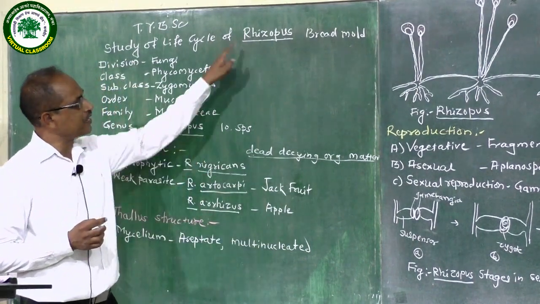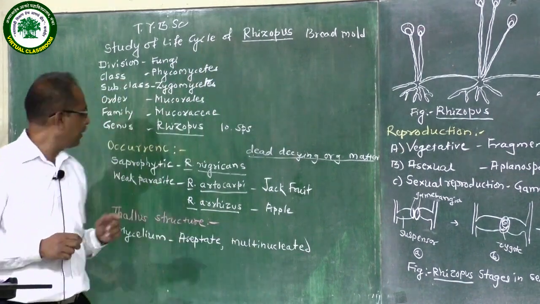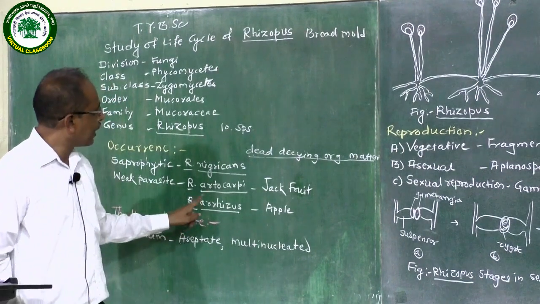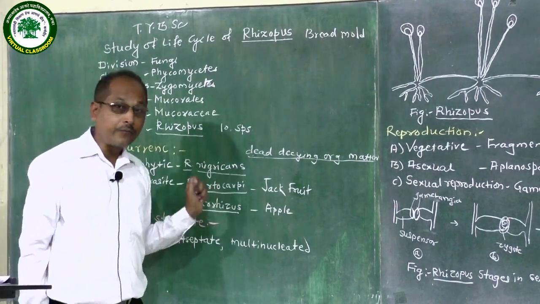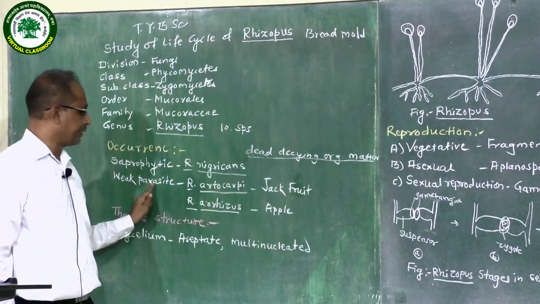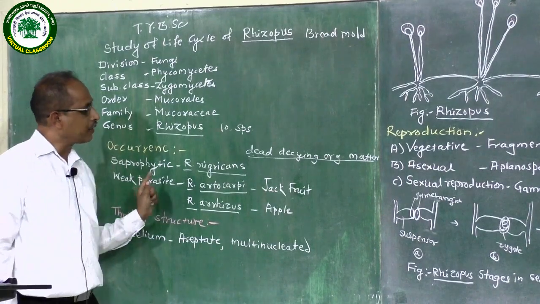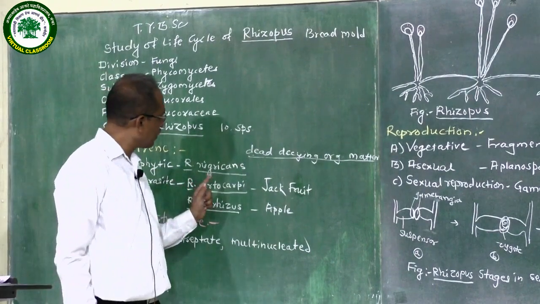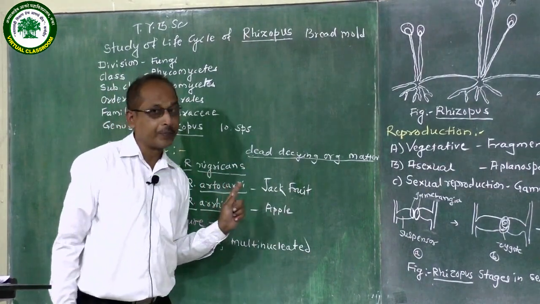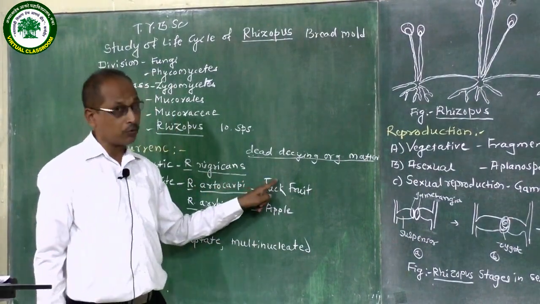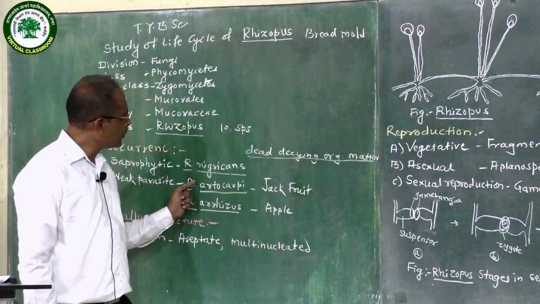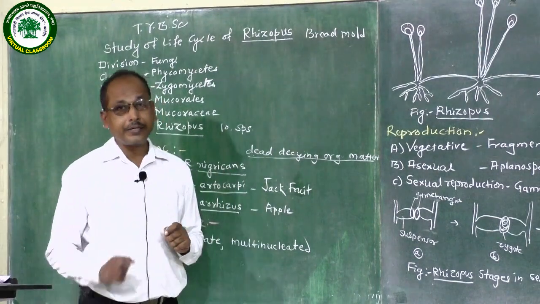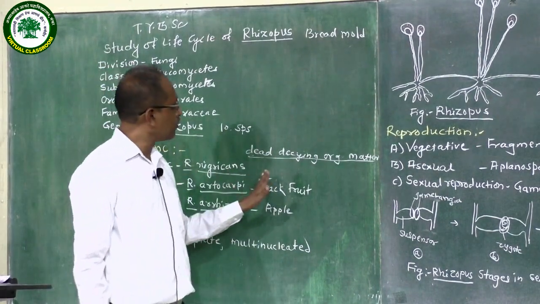Then a few species of Rhizopus, for example Rhizopus arrhizus and another species, are weak parasites. They attack some plants. For example, one species attacks the jackfruit. Due to this attack on jackfruit, the immature fruits drop down.